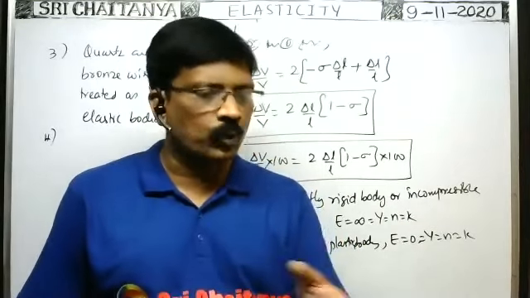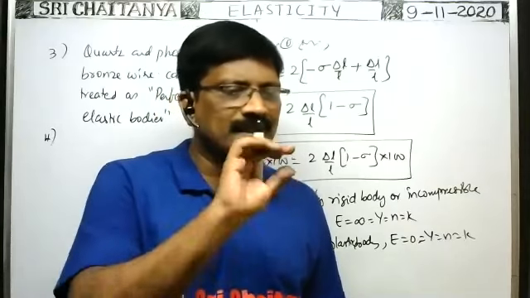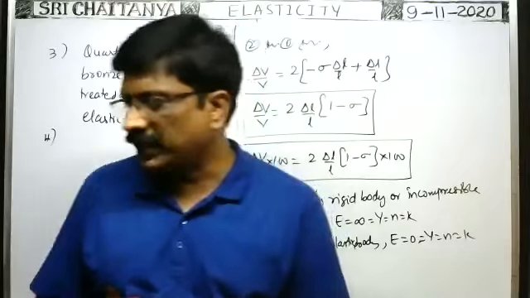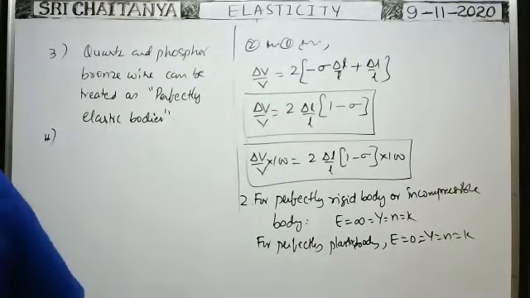Just like the cement bag probe can be twisted easily because of less rigidity modulus, phosphor bronze wire is also having less rigidity modulus. Okay, that's why they can be twisted very easily.